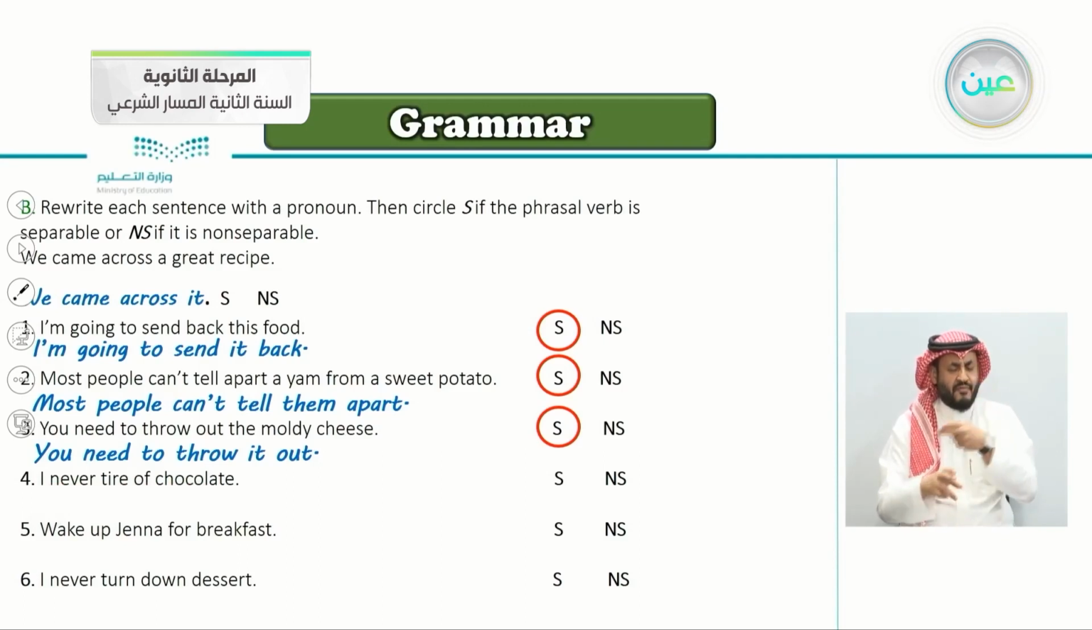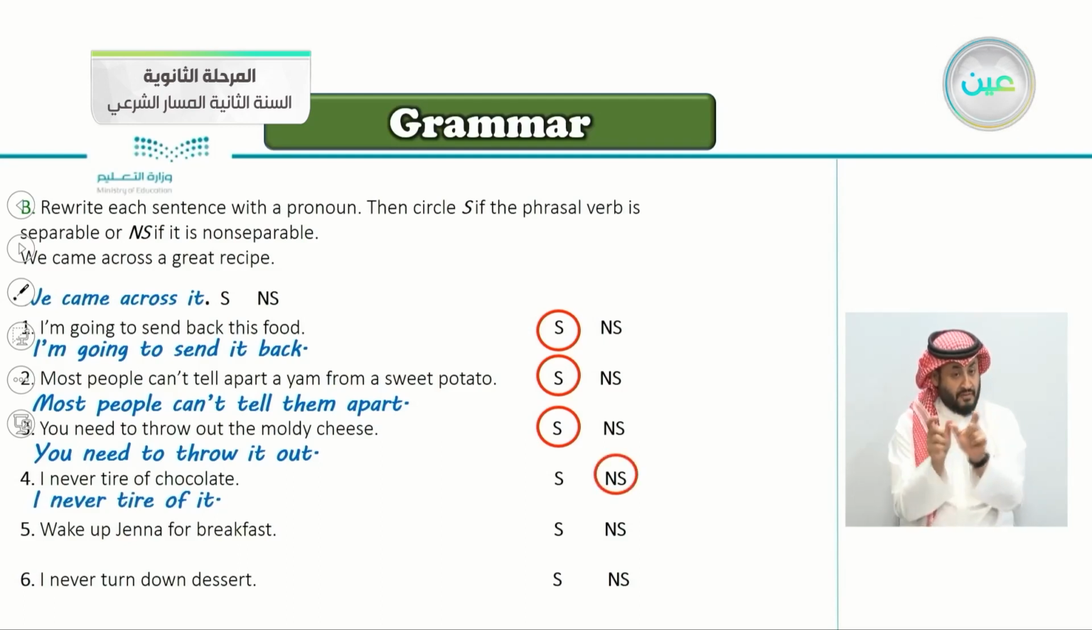So, very good. I'm never tired of it. So it here came last. So this is non-separable. We didn't say I never tire it of, because tire of is a non-separable phrasal verb. That's why the object it came last, because we can't put it right here in the middle. So it is non-separable.